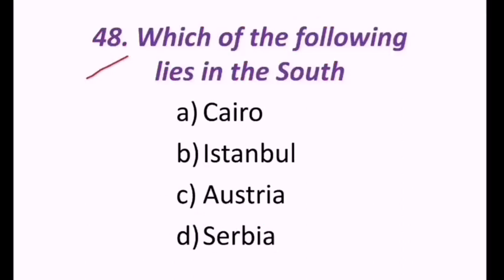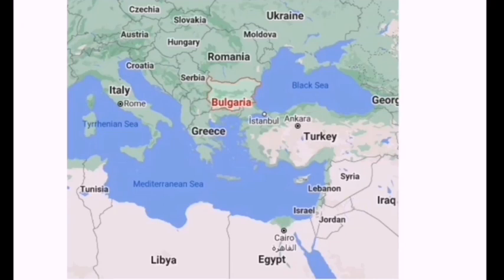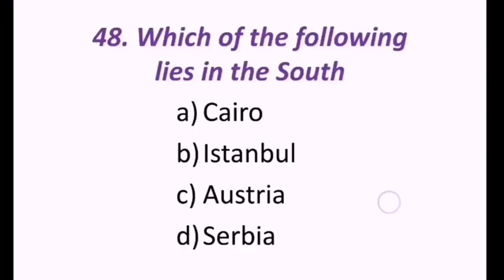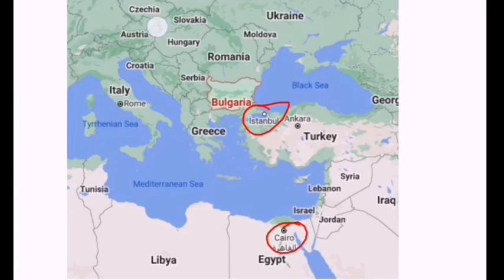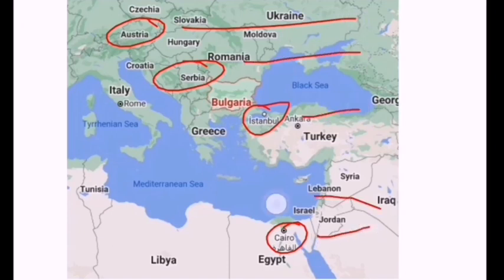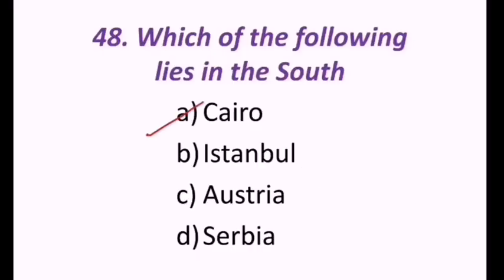48th question, which of the following lies in the south? Out of the given things like Cairo, Istanbul, Austria, Serbia. Out of these four, which lies south? Look at this. Where is Cairo? This is Cairo. Istanbul. Where is Istanbul? Turkey. This is Istanbul. And what else we have? Austria and Serbia. Where is Austria? This is Austria. And this is Serbia. So this and this one. Cairo stays south out of all these four. Hence the correct answer is Cairo. A is the correct answer.